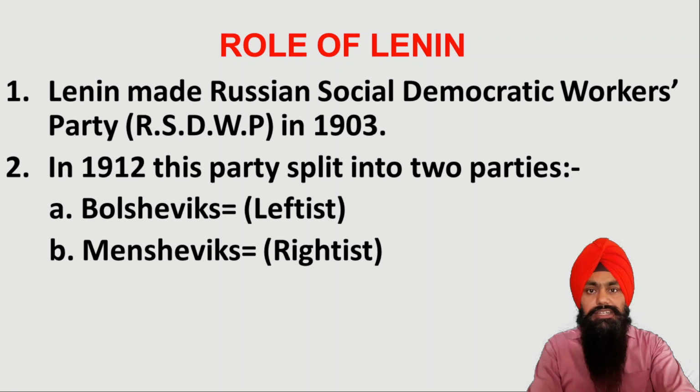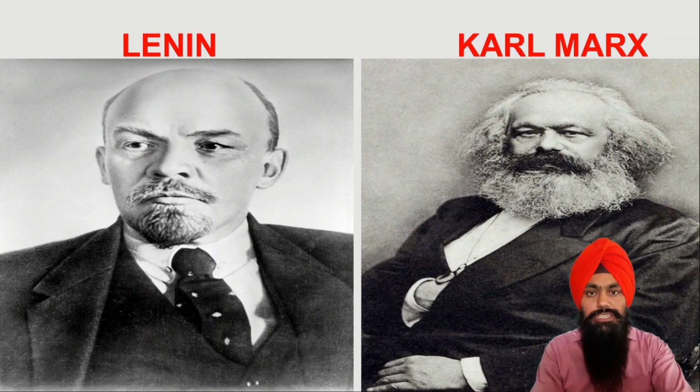They were the rightists. The Bolsheviks wanted to bring change by picking up arms against the monarchy. But on the other side, the Mensheviks were moderate, and they wanted to bring change without any kind of anarchy. This is the photograph of Vladimir Lenin, who was a famous leader of the Russian Revolution.